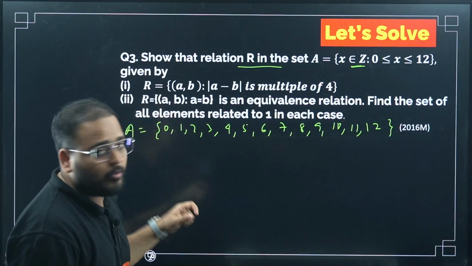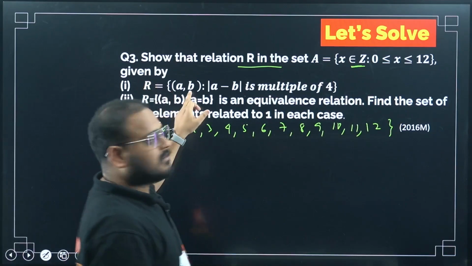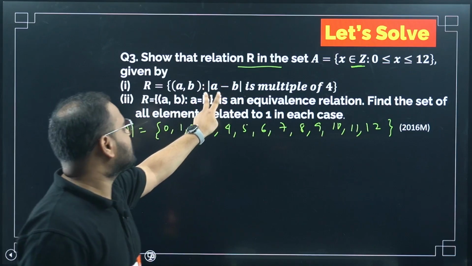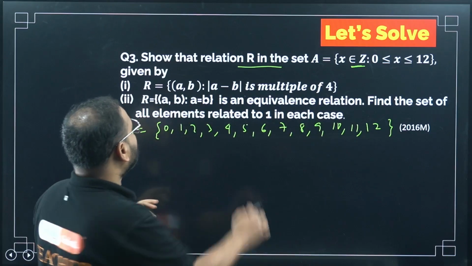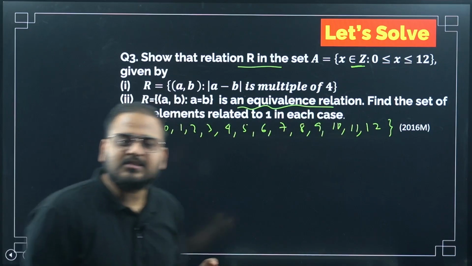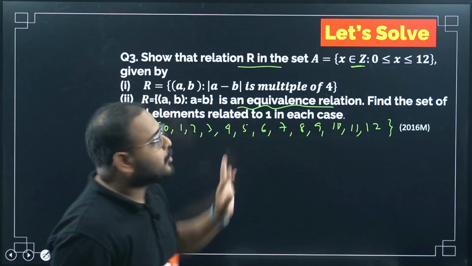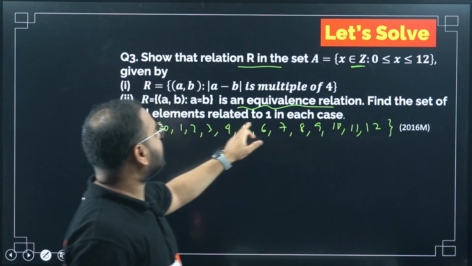This is the definition of set A. Now look at the conditions. They are saying the relation R is the ordered pair (a, b) where the modulus of the difference of the two elements is a multiple of 4. Check whether it is an equivalence relation or not. The question has subparts. The first subpart is to check for equivalence. Then the last part: find the set of all elements related to 1.